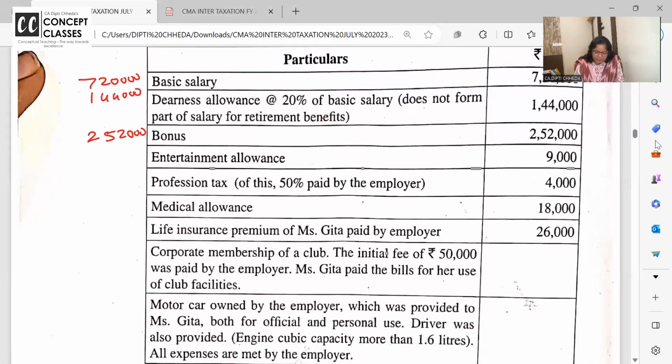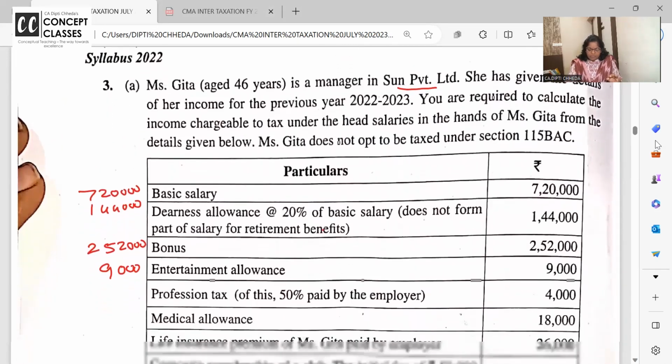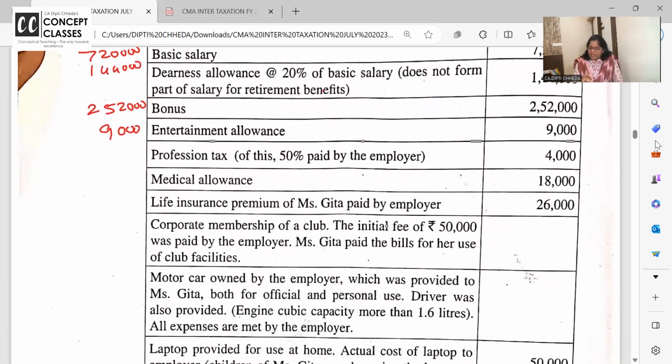Bonus 2,52,000, very well taxable. Entertainment allowance is fully taxable. There is a deduction up to 5,000 and one-fifth, but that is only for government employees. Geeta is not a government employee, so she will not get the deduction on entertainment allowance.